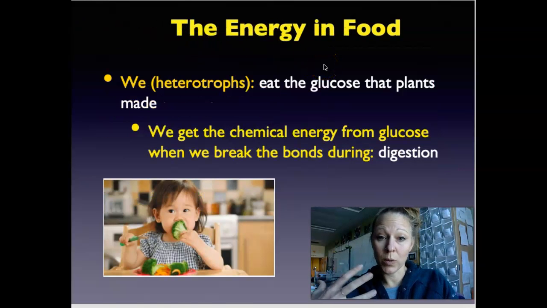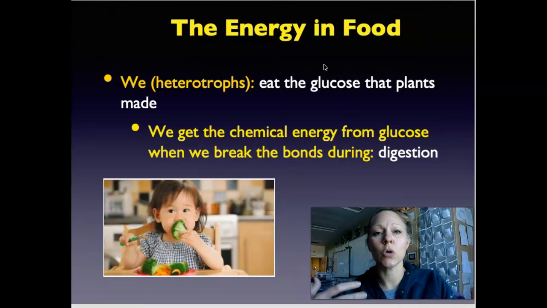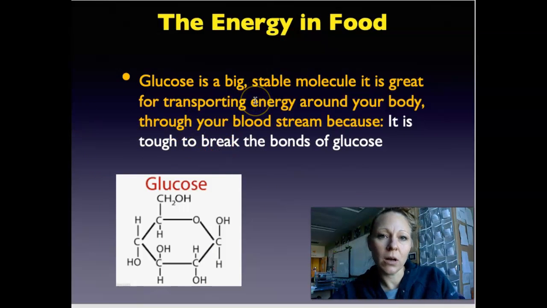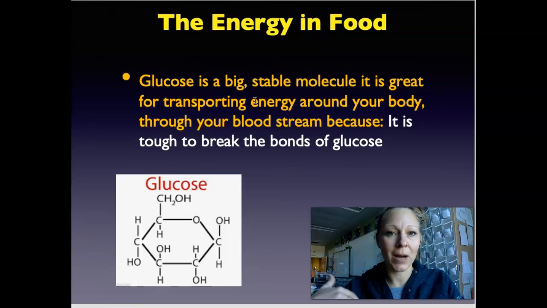And so we people, we heterotrophs, eat the glucose that the plants made. That's how we get our energy. And we break those bonds of glucose down and we get energy from that glucose in the process of digestion. So glucose is an awesome molecule. It is great. And it is a big, stable molecule. And it's great for transporting energy around your body. It travels through your bloodstream and it doesn't break down. We eat it, we digest it, it goes into our bloodstream and it moves all around our body and it doesn't break down. The bonds aren't broken then.